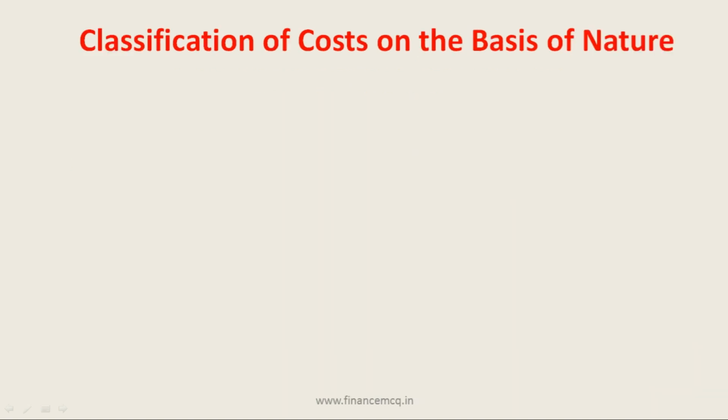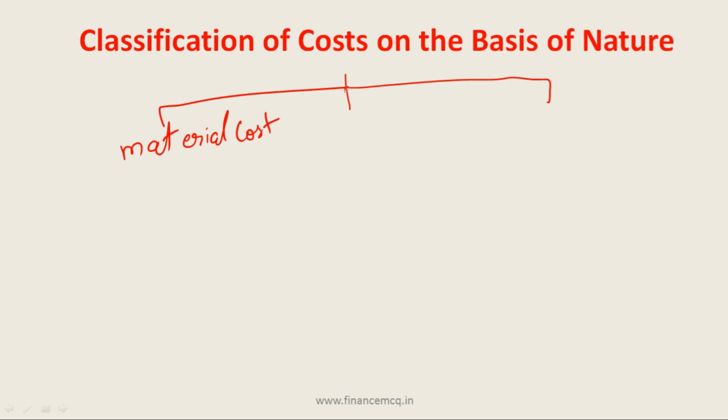First, if we see the classification of cost on the basis of nature, we can bifurcate it majorly into three categories. First is material cost, then labor cost, and third other expenses.